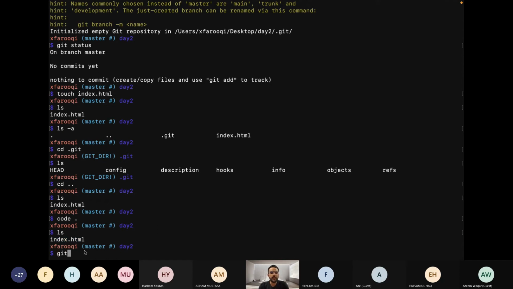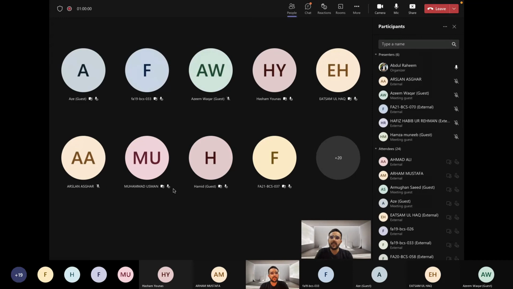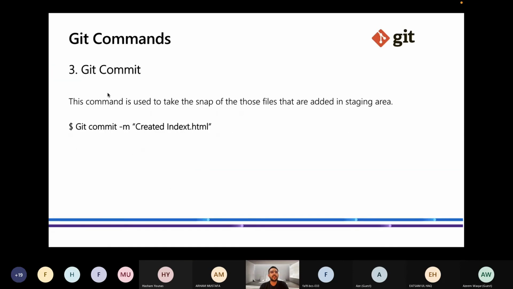If we run the git status command and hit enter, it is now showing an untracked file. The status command is showing that you made changes, but these changes are untracked. Git is not such intelligent software that it automatically takes snapshots of every single line of code you write. No, it doesn't do that. It only takes a snapshot when we tell Git to, and we take snapshots with the commands git add and git commit.